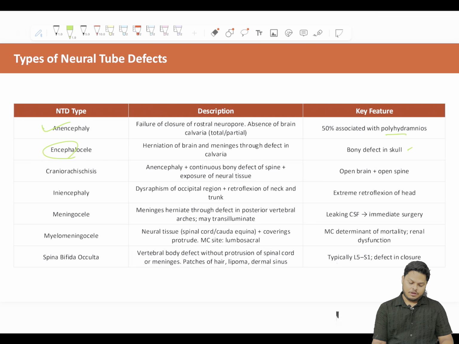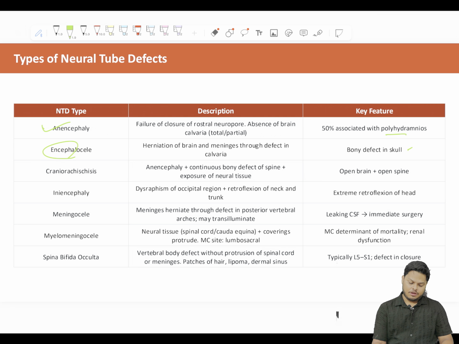Craniorachischisis: anencephaly, understood, plus a continuous bony defect in the spine. That was only in the skull, now it is extended to the spine. Just imagine the picture in your brain so that you can correlate. Plus exposure of the neural tissue. Open brain plus open spine.